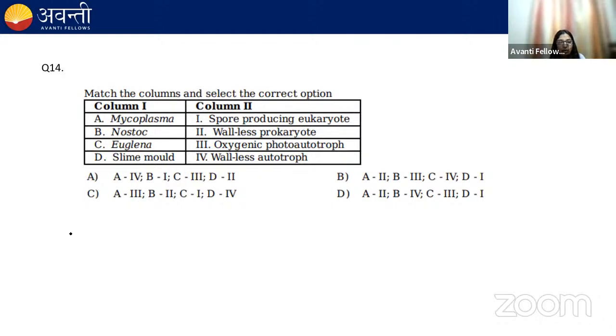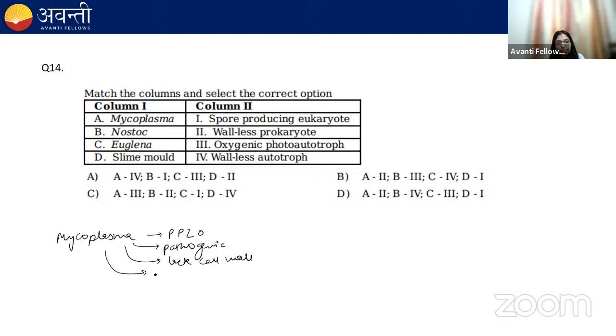Okay, first is A, mycoplasma. Mycoplasma is also known as PPLO, pleuropneumonia-like organism, which is also known as the joker of the cell. This mycoplasma is pathogenic to both plants and animals. Mycoplasma lacks a cell wall, and it's a prokaryote, right? So mycoplasma, a wall-less prokaryote, A second.